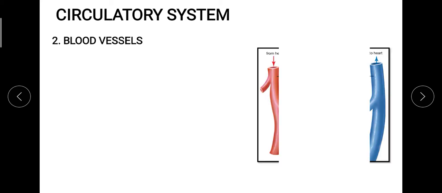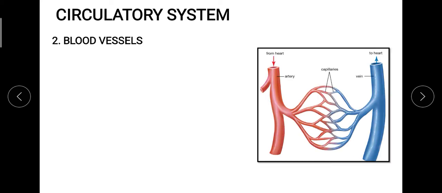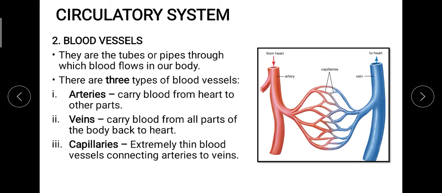Now the next thing in front of us is basically the blood vessels. There are in total 3 kinds of blood vessels, that is the arteries, veins and capillaries. These pipe-like structures are of 3 categories. Out of this, arteries are the ones which carry the blood from the heart to the body parts.